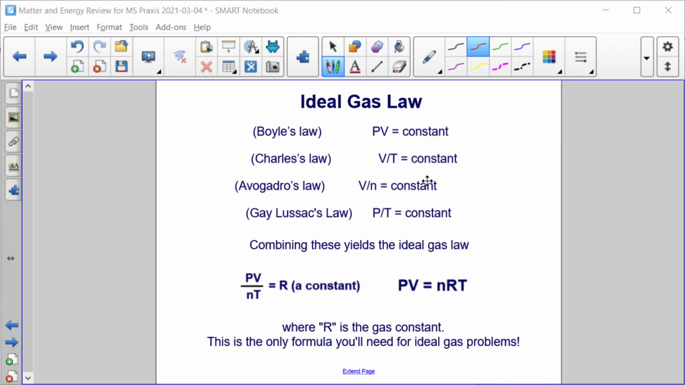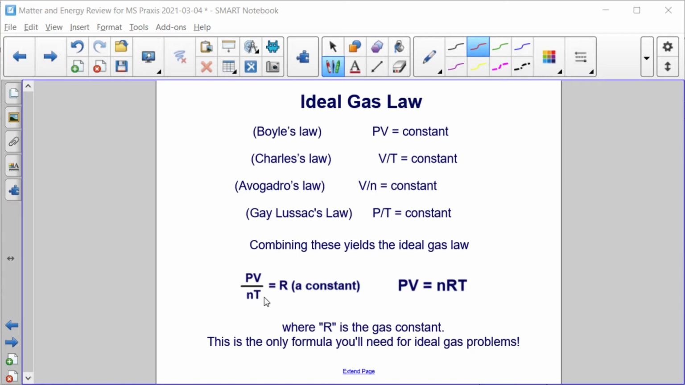Okay, so remember that constant we had in each of those four slides, summarizing Boyle's law, Charles' law, Avogadro's law, Gay-Lussac's law. PV is equal to a constant, V over T is equal to a constant, V over n is equal to a constant, P over T is equal to a constant. These are all equal to the same constant, so we can combine them. So here we have PV, here we have V over T, so that would be PV over T. Here we have V over n, so PV over Tn.